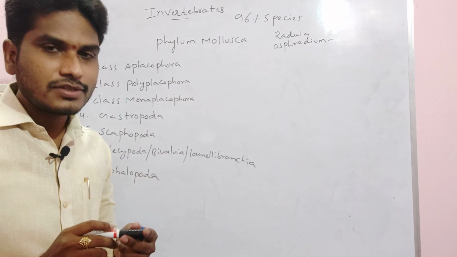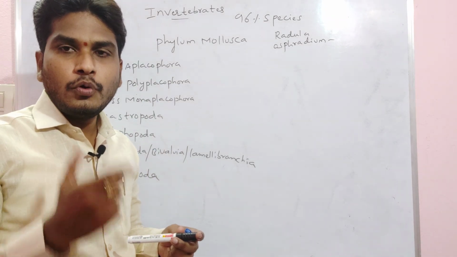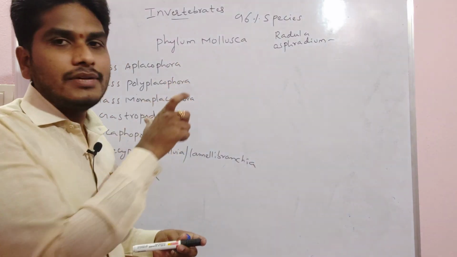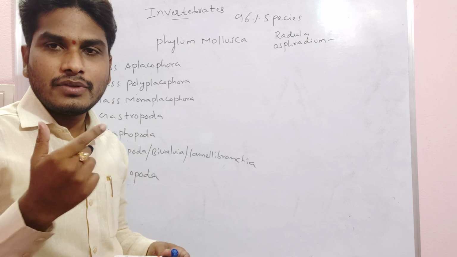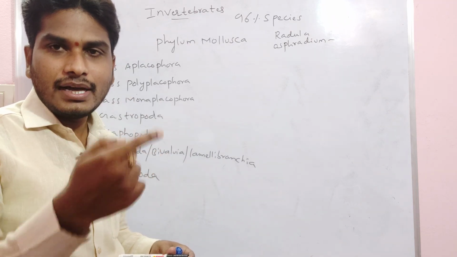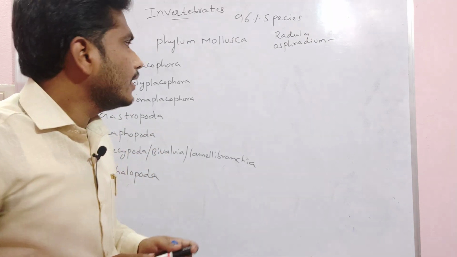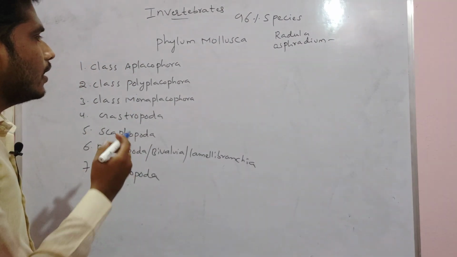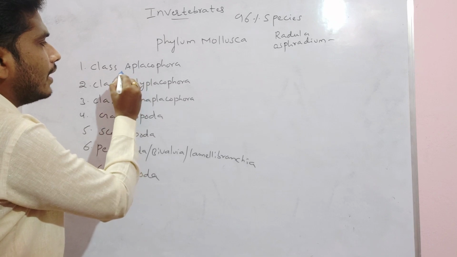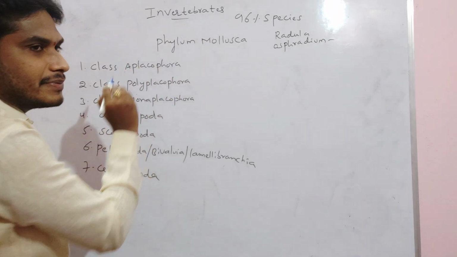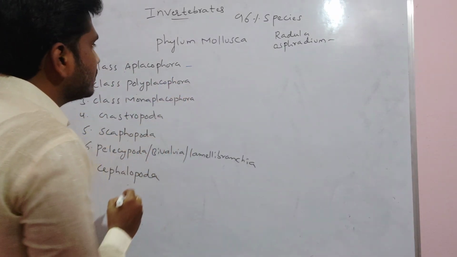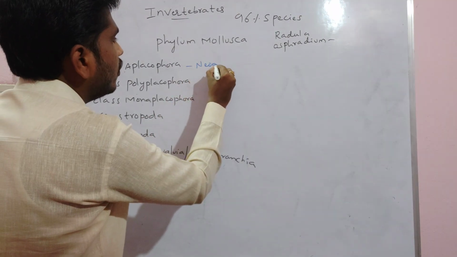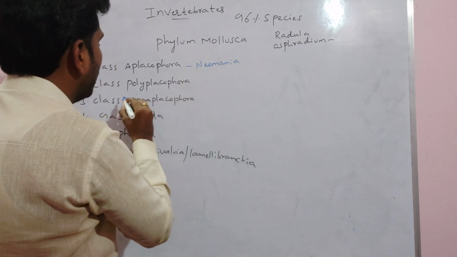Molluscan body mainly consists of what? Mantle, foot and visceral hump. The molluscan body is divided into 3 parts here. Now the 7 classes. The first class, Aplacophora. Aplacophora, here the A means absence of plates. Plates are absent here. An example of Aplacophora is Neomenia.